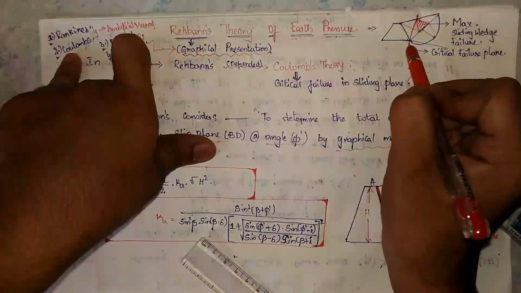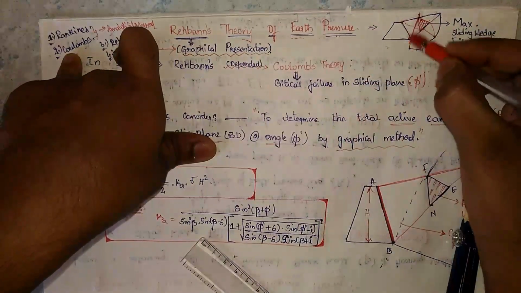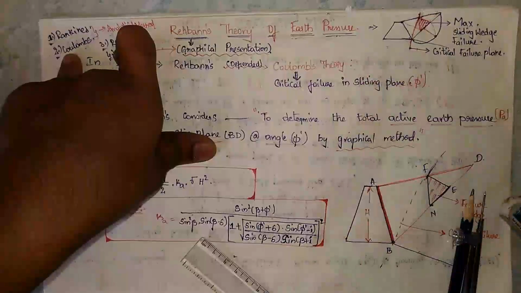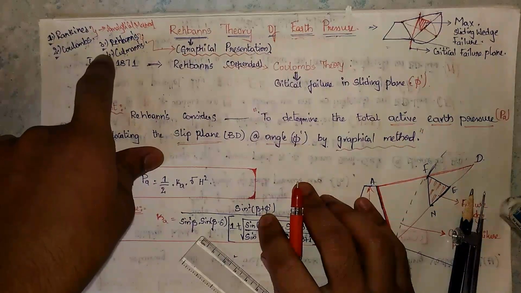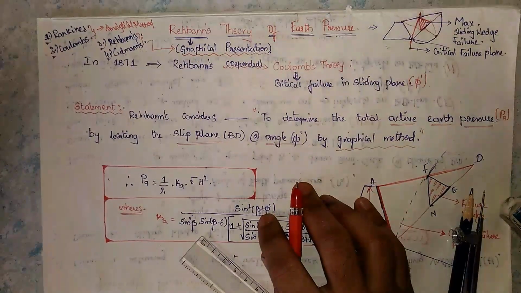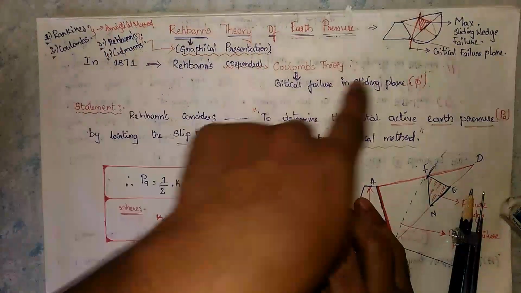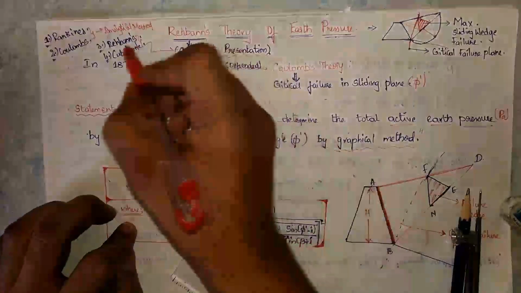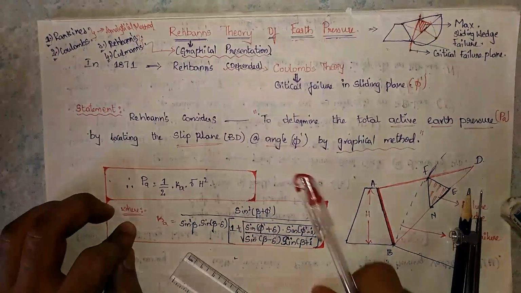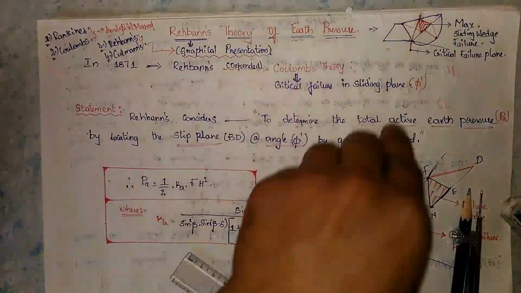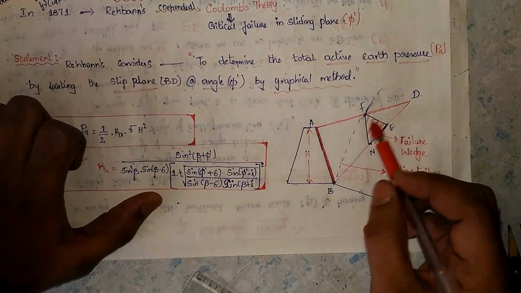This is a retaining wall, and this triangular portion which you are seeing is the sliding wedge failure. The same applies for Rebhann's theory and Culmann's theory. These two persons depended on Coulomb's wedge theory. But why did they give the graphical presentation? Rebhann gave one point about the sliding surface, the sliding wedge.